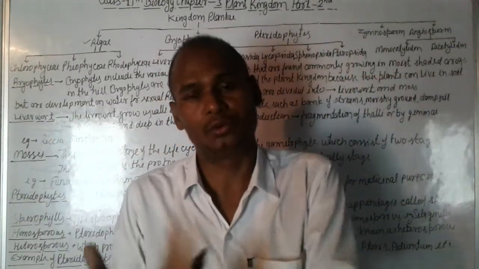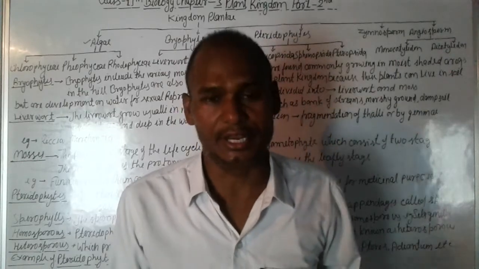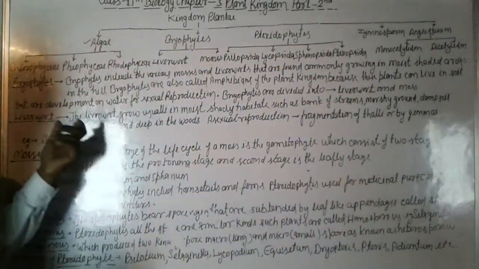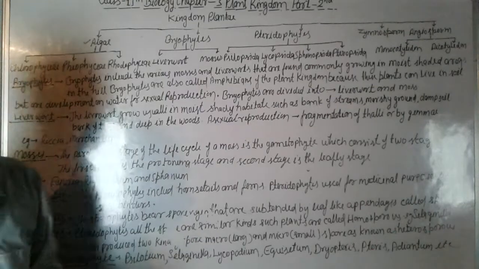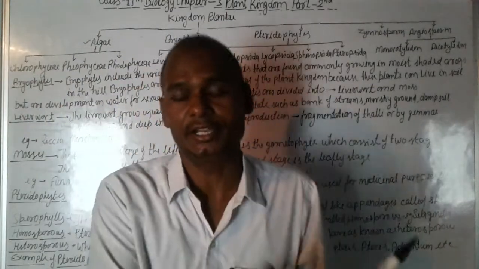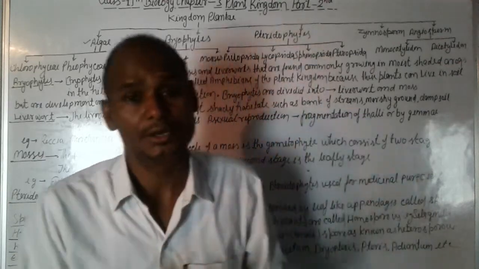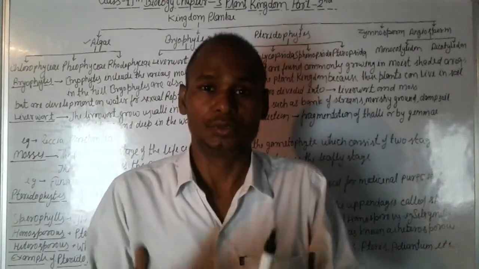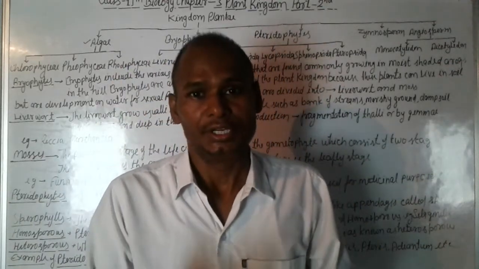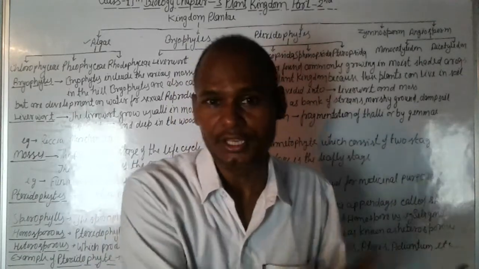Means bryophytes grow in shaded areas in the hills.